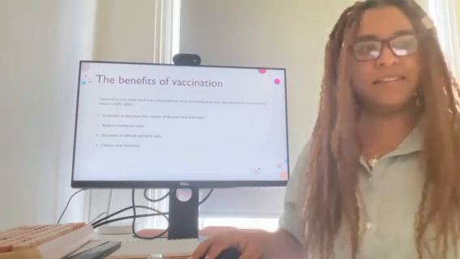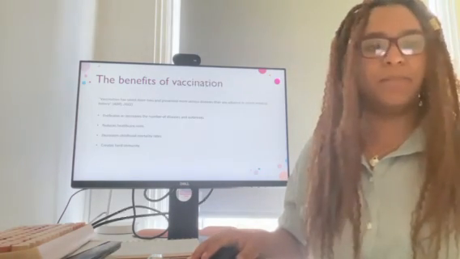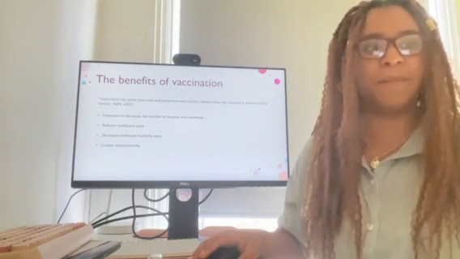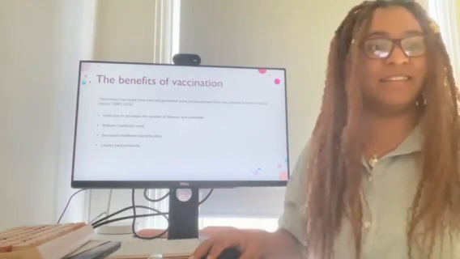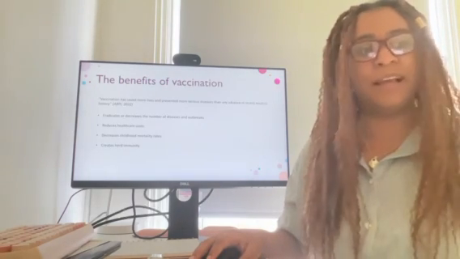And as previously discussed, when a high percentage of the population is vaccinated, it creates herd immunity, which can provide protection for those who are vulnerable or cannot have the vaccination. To conclude, vaccination is a safe and effective way to prevent the spread of diseases and provides protection to the population as a whole.